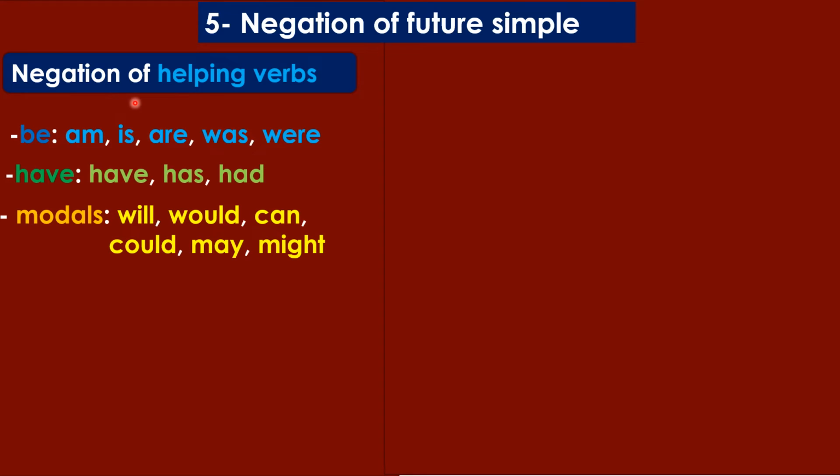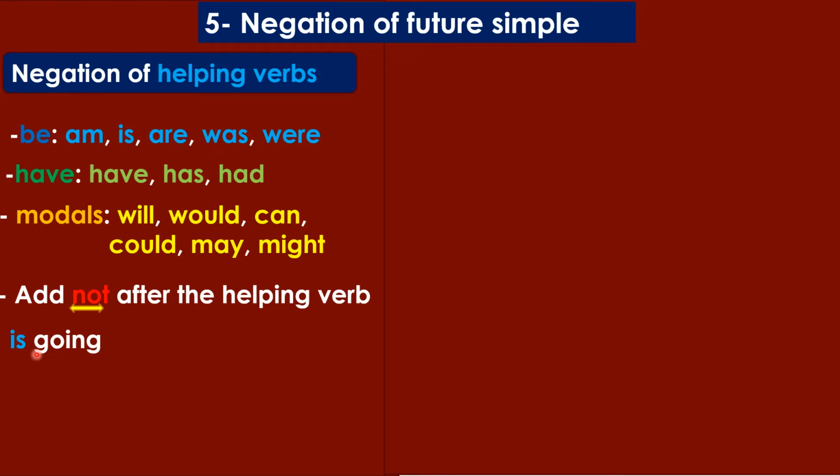If I have any one of these helping verbs in a sentence and I want to change it into negative, I simply put not after the helping verb. أنا ببساطة لو عندي أي جملة فيها فعل مساعد من دول، عشان أحولها للنفي بحط not بعد الفعل المساعد. For example, so this is what I'm going to put after the helping verb. Okay, not. For example, is going. So if I change it into negative, what I'm going to do is to put not after the helping verb. So is going becomes is not going.